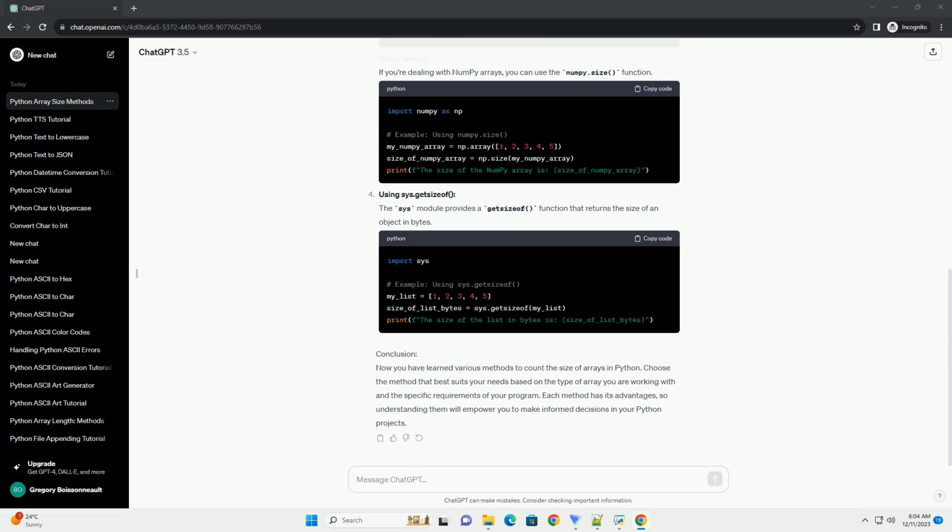Using sys.getsizeof. The sys module provides a getsizeof function that returns the size of an object in bytes.